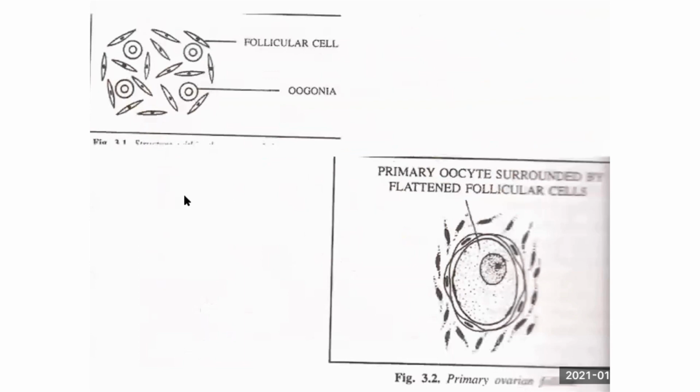So how is the Graafian follicle formed? Closely observe the picture alone. This will tell you something like a story you remember. It's very easy if you follow this picture.